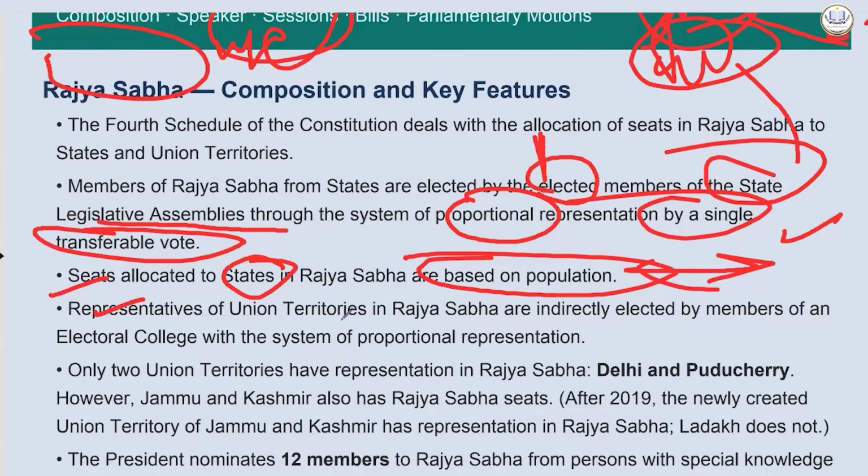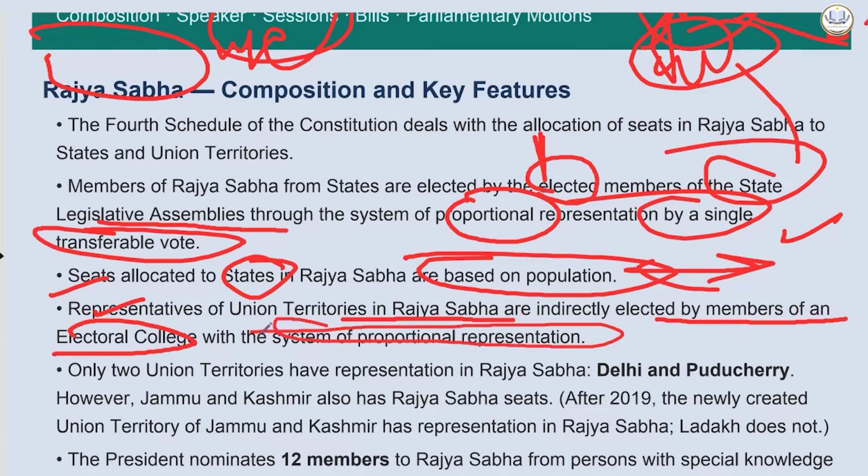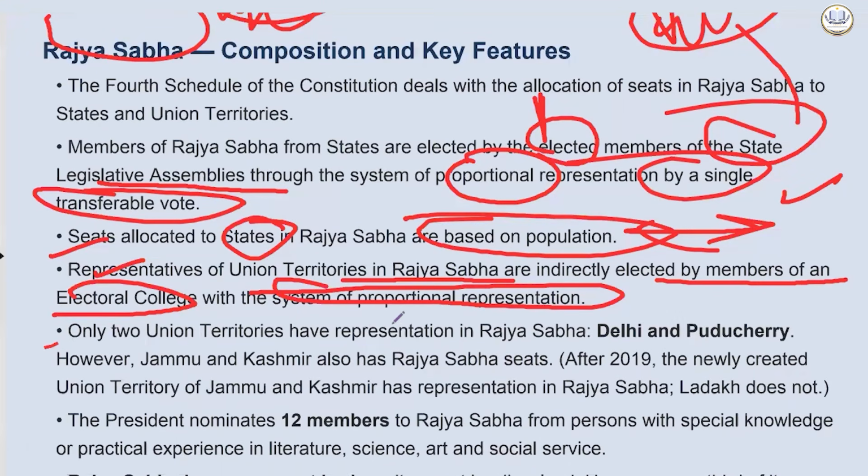Now, representatives of union territories in Rajya Sabha are indirectly elected by members of an electoral college with a system of proportional representation. Only two union territories had representation in Rajya Sabha, Delhi and Puducherry. However, Jammu and Kashmir also has Rajya Sabha seats. After 2019, the newly created union territory of Jammu and Kashmir has representation in Rajya Sabha. Ladakh does not.